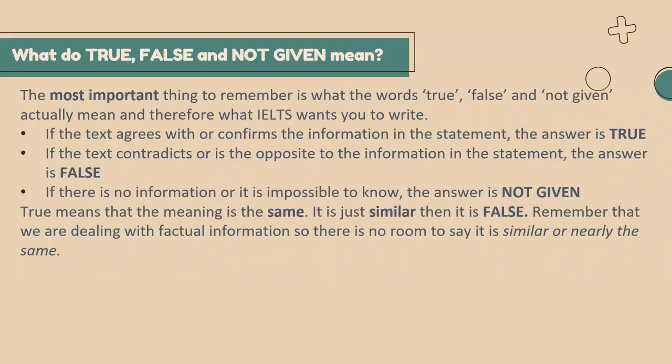And if exact information is not provided, then we need to write not given, even though your own knowledge says that you know the answer. I'm repeating it, even though you know the answer of that statement very clearly with your own knowledge, if that statement's information is not given in the passage, then your answer will be not given only. All right, clear?